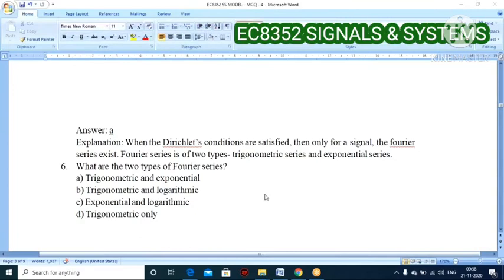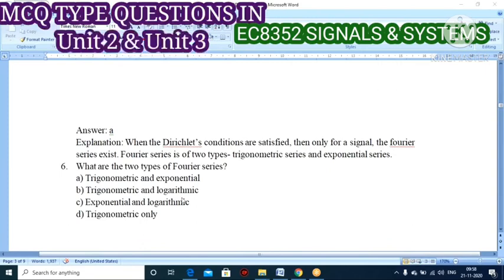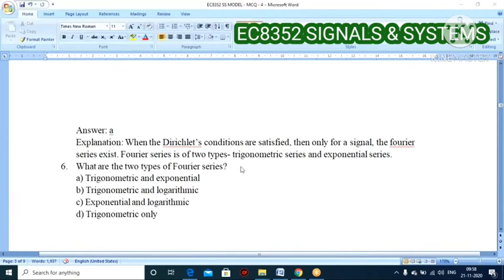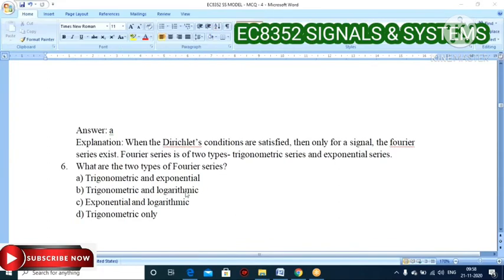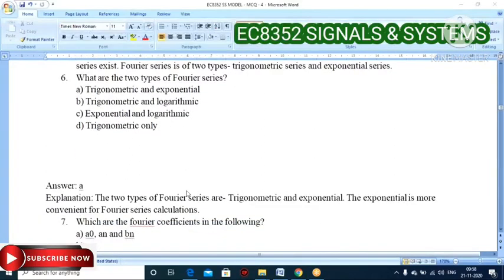Next question: what are the two types of Fourier series? Trigonometric or exponential, trigonometric and logarithmic, exponential and logarithmic, or trigonometric only? Now tell me the answer. Option A, sir. Option A, very good. Now only one student has come to active mode. Thank you. So option A, trigonometric and exponential. Very good, the first option is correct.